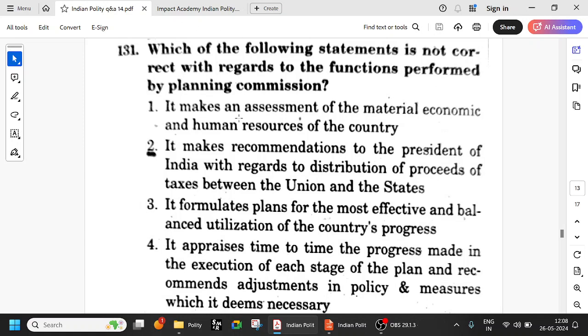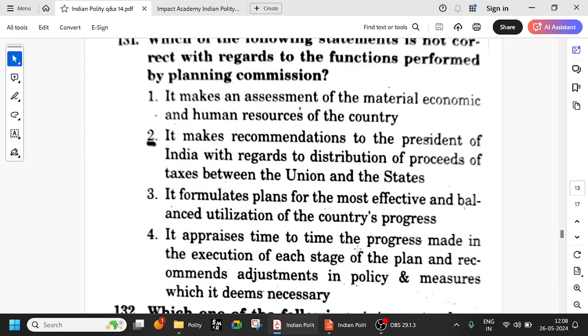Anyway, so what does the Planning Commission do? It makes assessment of the material, economic and human resources of the country. Correct. It formulates plans for the most effective and balanced utilization of country resources. Okay, it appraises from time to time the progress made in the execution of each stage of the plan and all this. So basically, just by looking at the statements you can make out easily.